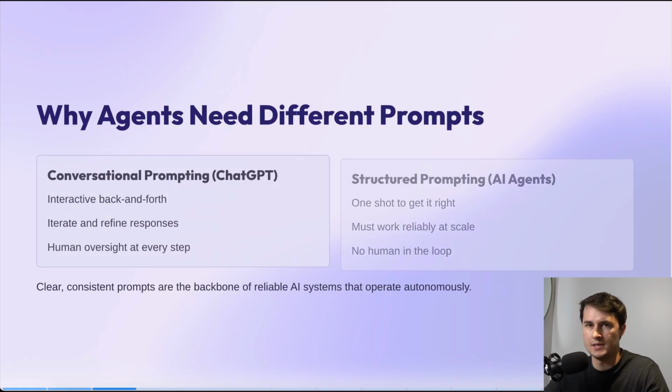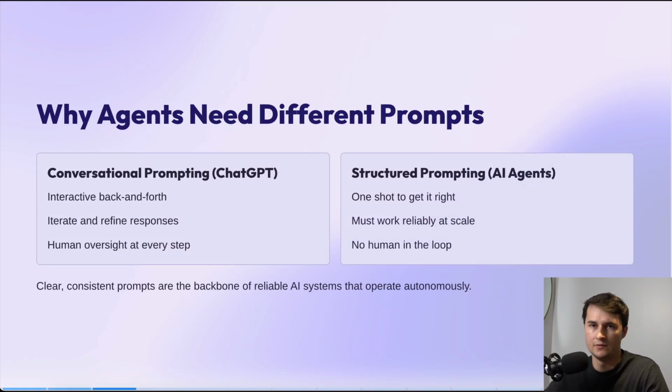So why do AI agents need different prompts? If you've ever chatted with ChatGPT or Claude from Anthropic, then this is an example of conversational prompting. This type of prompting is more interactive. It's like having a conversation in which you're going back and forth with the large language model. The large language model is iterating and refining its responses over time based on the chat history. And there's human oversight at every step because you're in the chat responding to the large language model.